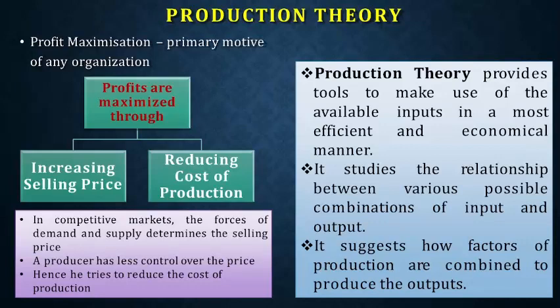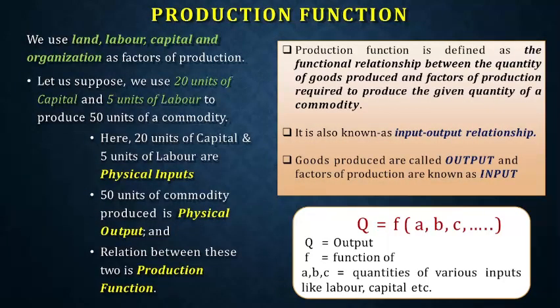We are living in a country where people are dying for food, and you are asking for funds for space research. That kind of contradiction comes. The same thing happens in production theory. I just went out of context to make you understand what profit maximization through reducing cost is. This is the only mechanism we can use. So we move to the next part, production function.